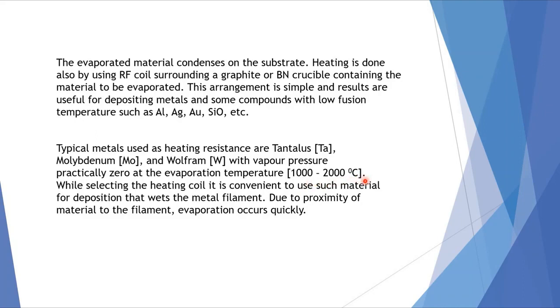While selecting the heating coil, it is convenient to use such material for deposition that wets the material filament. Due to proximity of material to the filament, evaporation occurs quickly.